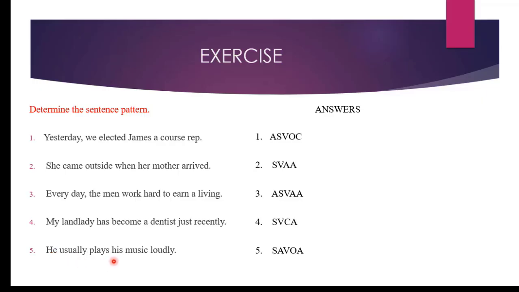"He usually plays his music loudly." What is the sentence pattern? It is SAVOA. Let us break it down. He becomes our subject, usually becomes our adverb of frequency. Therefore, it functions as an adjunct. Plays is our verb. What does he play? His music suffers from the action play. It becomes our object. And how does he usually play his music? Loudly. This is an adverb of manner. Therefore, it functions as an adjunct. So we have SAVOA pattern.